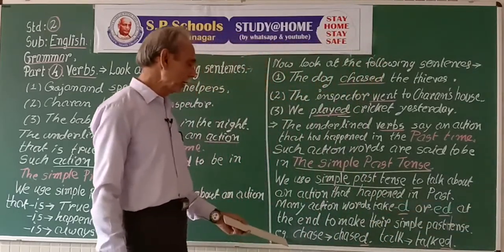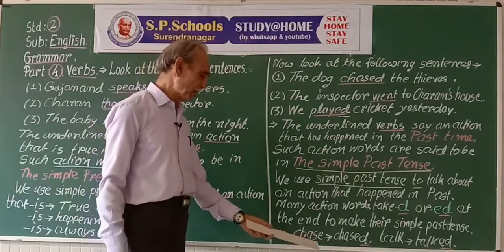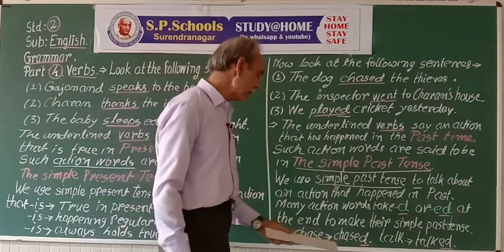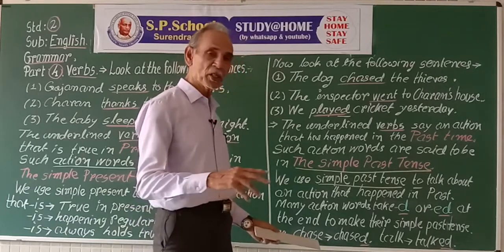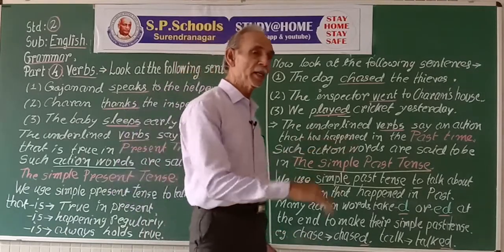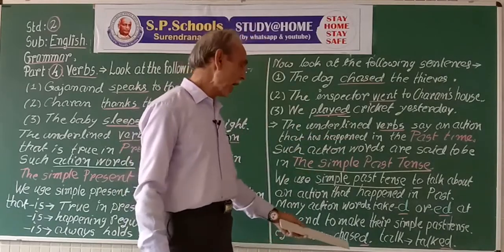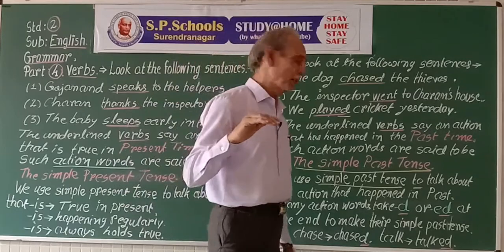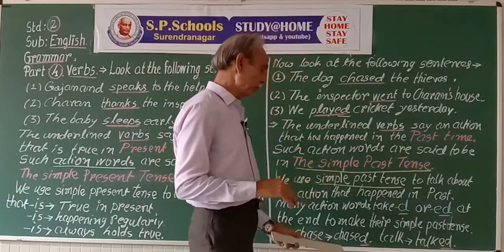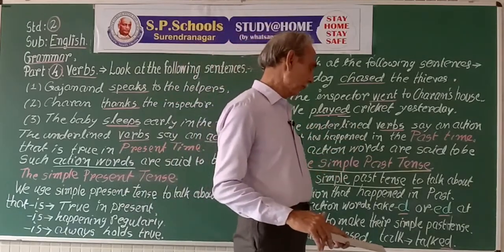For example, to chase, we simply add d if there is already an e. To chase, to go behind. Chased, past form. To talk,